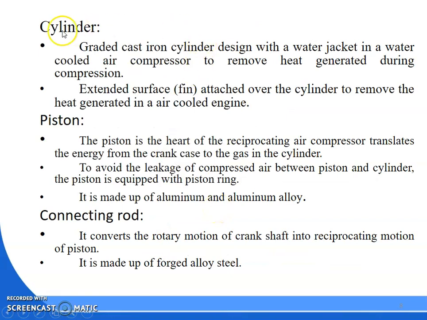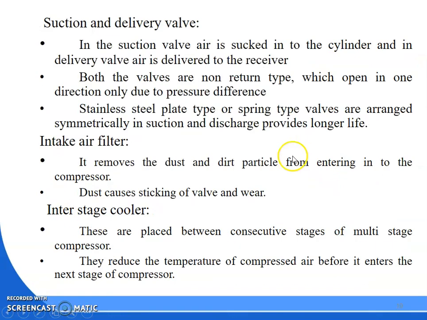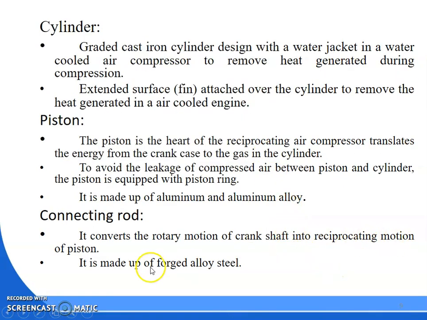So see here, cylinder. What is the cylinder? Cylinder is made up of grey cast iron and designed with a water jacket in a water cooled engine. And here fins are attached, and that is the air cooling. Then piston. Piston is the heart of the reciprocating air compressor, where the piston will compress the air. To avoid leakage between the piston and cylinder, what are you using? Piston rings are there, and they are made up of aluminum alloy.